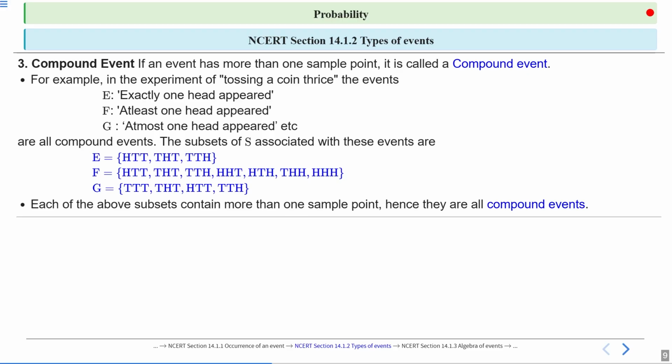So E, F, G, each event has more than one sample point. Each of the above subsets contains more than one sample point. Hence, they are all compound events. So E, F, and G are all compound events. Clear, students?